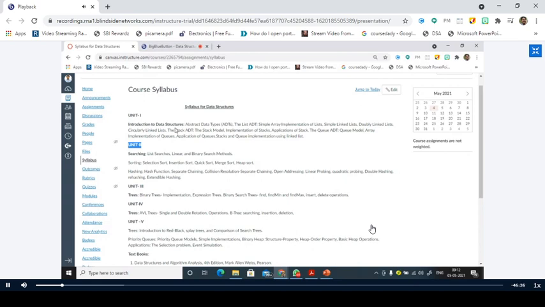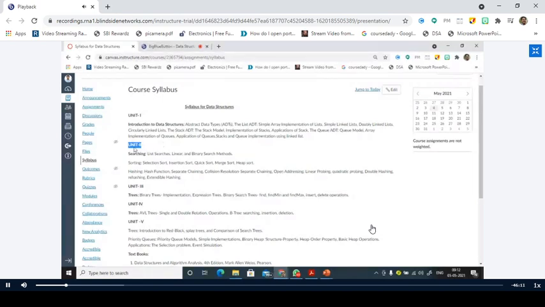And after that, we'll see what are the categories of data structures. And then we'll see what are these linked lists, what are these stacks, various applications of stacks, what queues are actually, and what are the applications of queues. All these things we'll discuss. So majorly we have introduction to data structures, categories of data structures, linked lists, stacks, and queues. 5 important topics are there in the first unit.